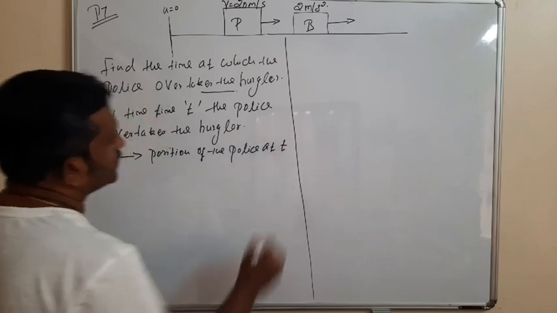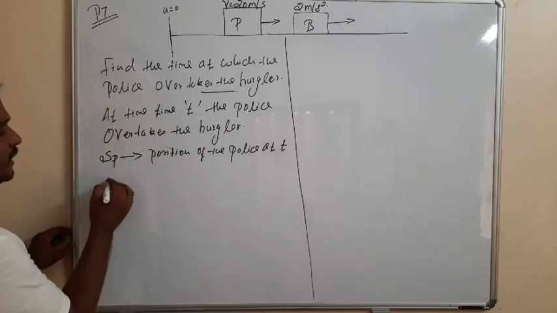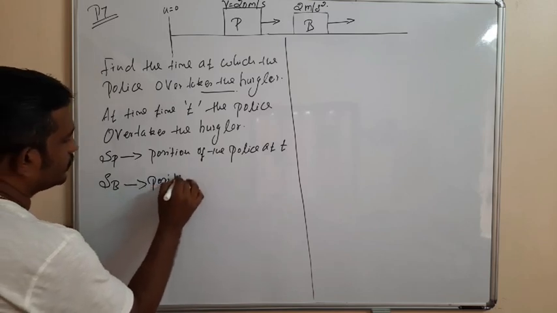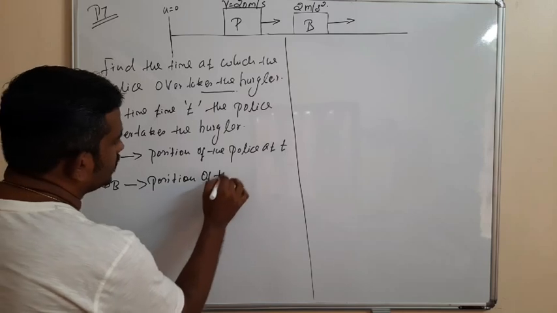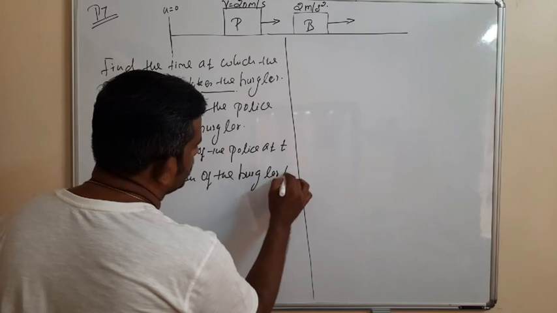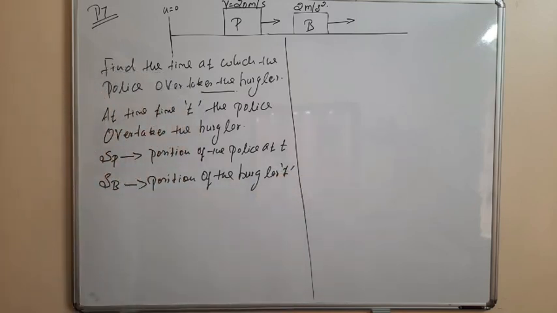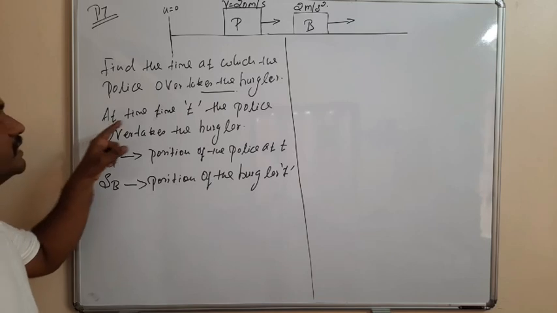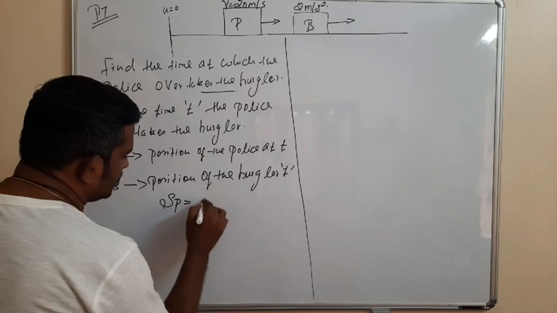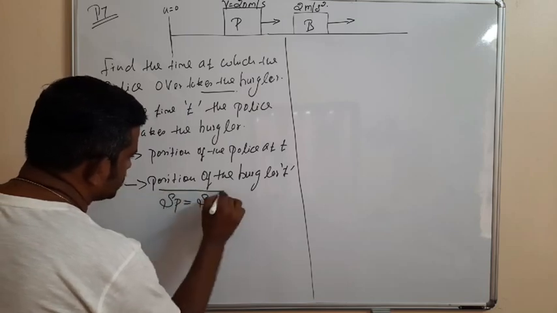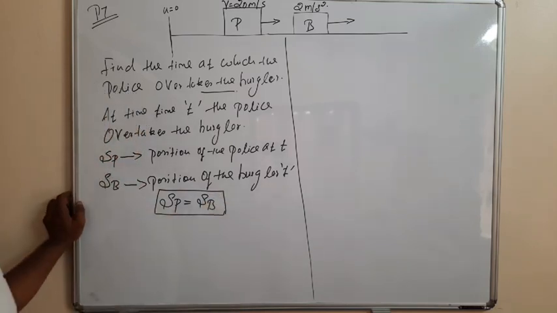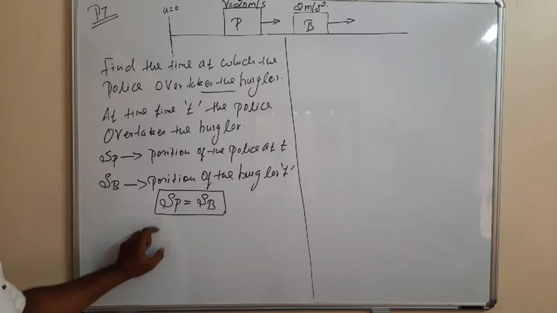Correspondingly, let SB be the position of the burglar at time t. So at time t, the police overtakes the burglar, what is the meaning? We are using the condition that SP is equal to SB, that is, the position of the police is equal to the position of the burglar. So this is the condition we are using.